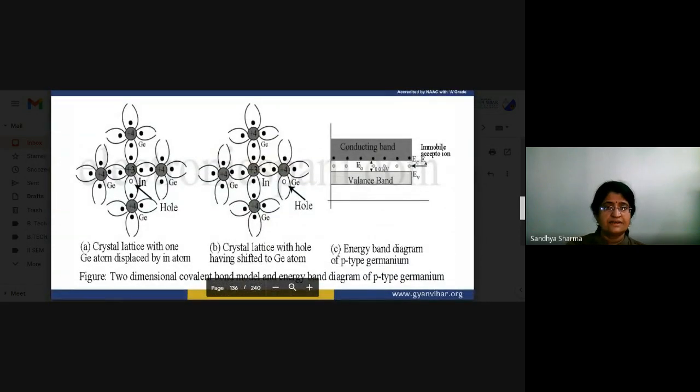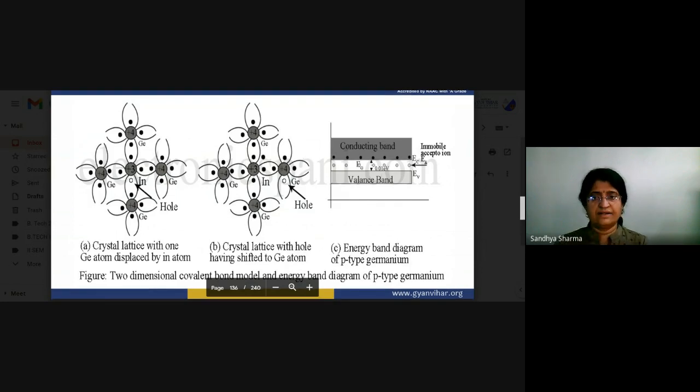Now you can see here a crystal lattice with one germanium atom displaced by an indium atom, and in the second diagram a crystal lattice with the hole having shifted to a germanium atom. These are the energy band diagrams of p-type.